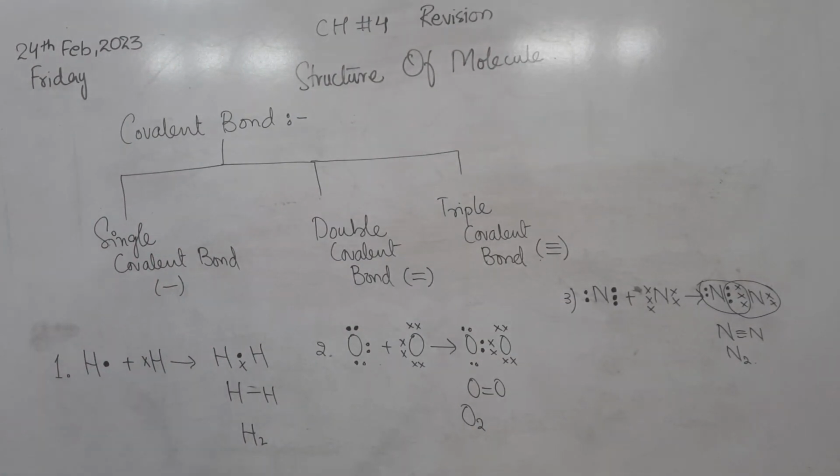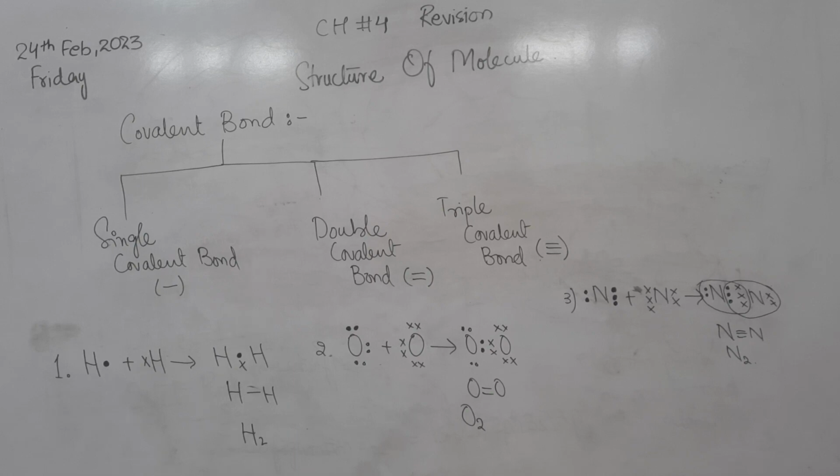Okay, today we have discussed the ionic bond and the covalent bond, and now I am giving you one question. In the lesson we have discussed only the homoatomic molecules of the covalent bond.